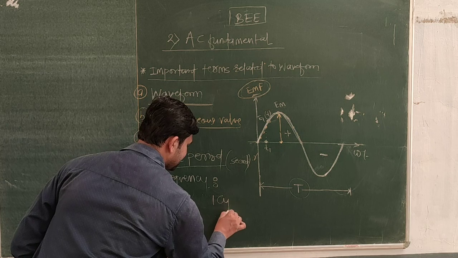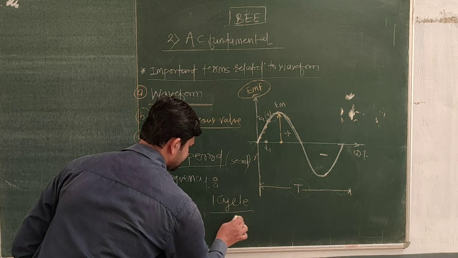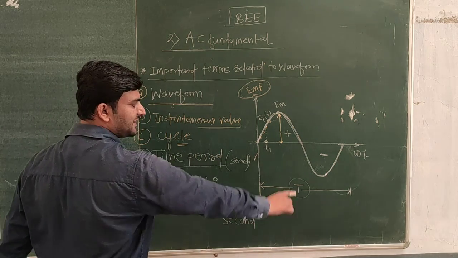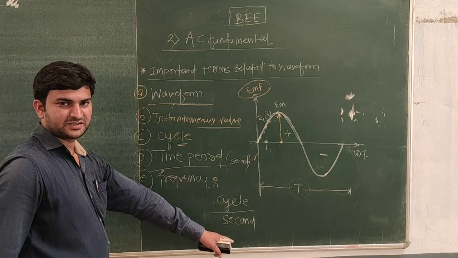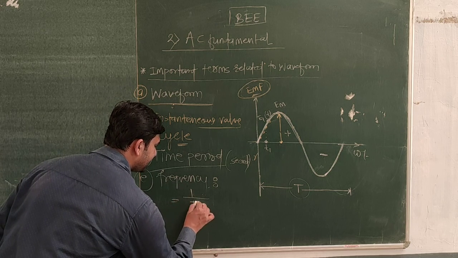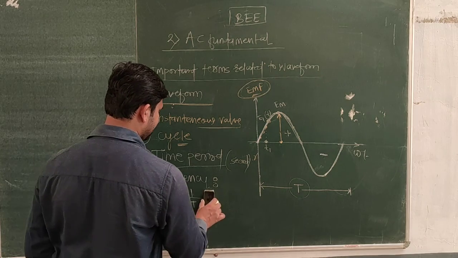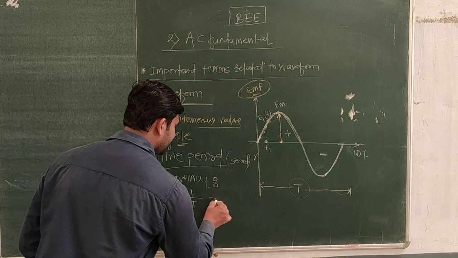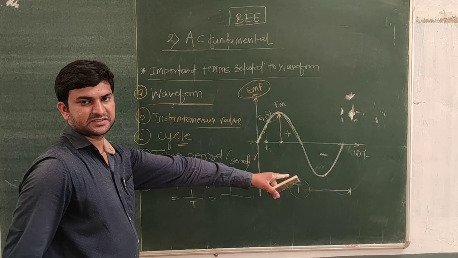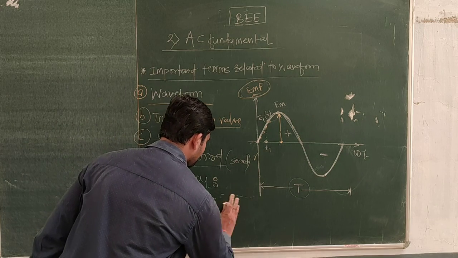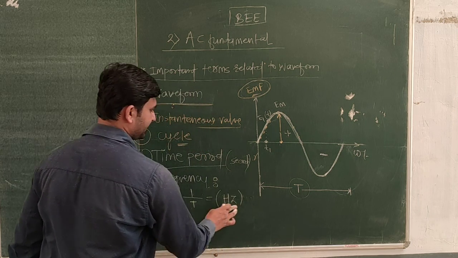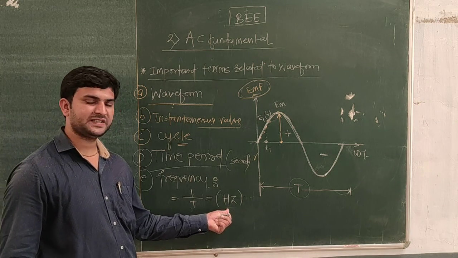Here one cycle is completed in T seconds. So it is defined as the number of cycles completed per second, and it is measured in hertz. The unit of frequency is the hertz.